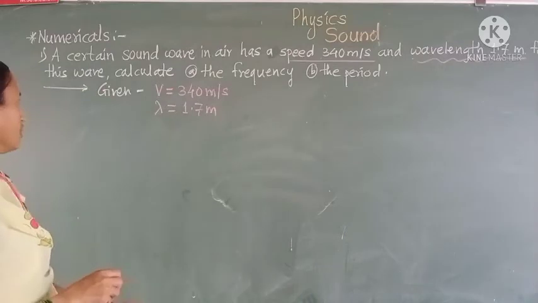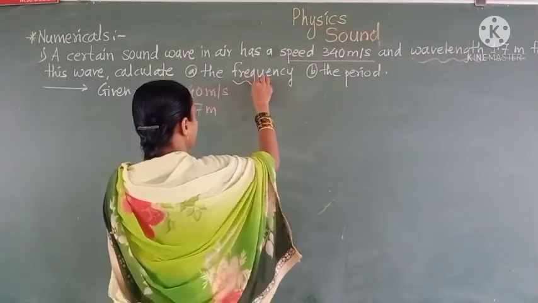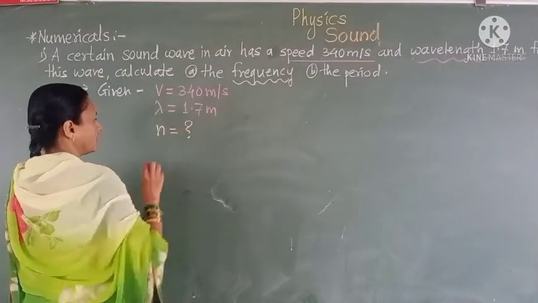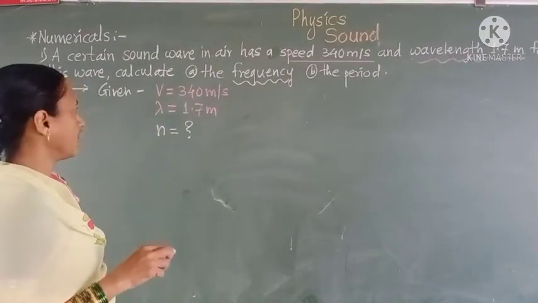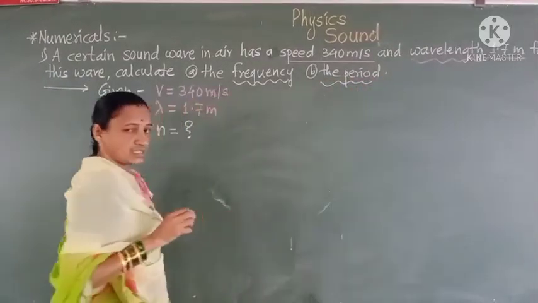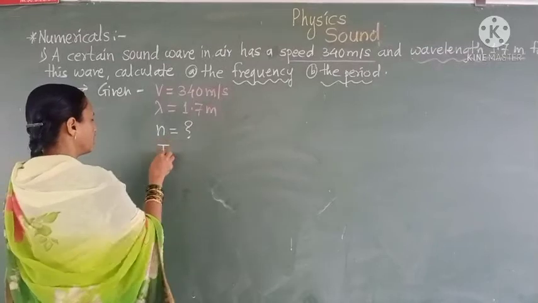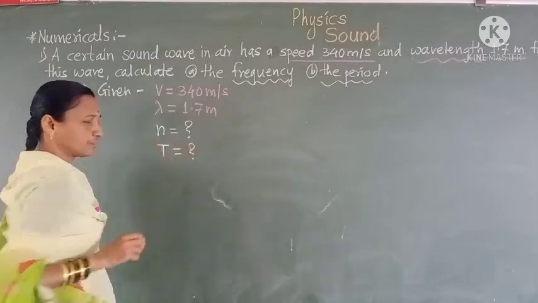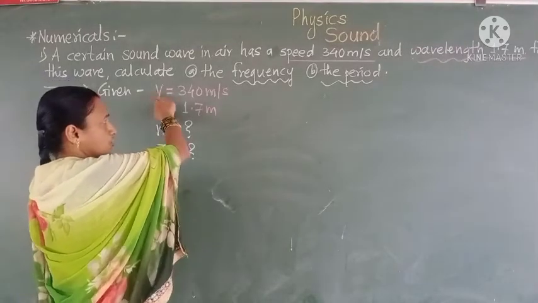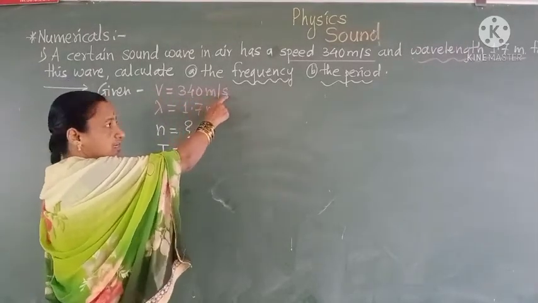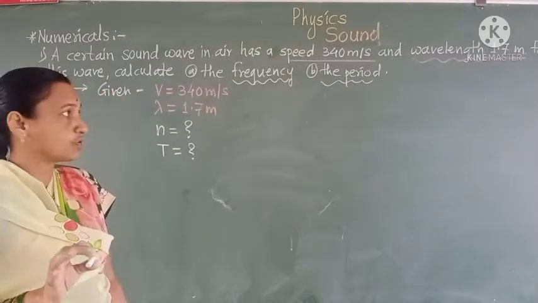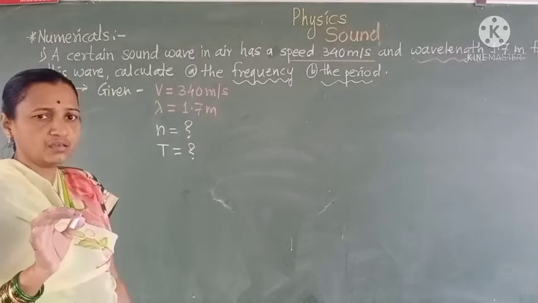Here we have to calculate two things. Firstly, the frequency, which is denoted by the letter n. We have to find the value of the frequency. And another term we have to find is the period, denoted by the capital letter T. So we are given the velocity, that is, speed v = 340 meters per second, and wavelength λ = 1.7 meters, and we have to calculate the frequency and the period.